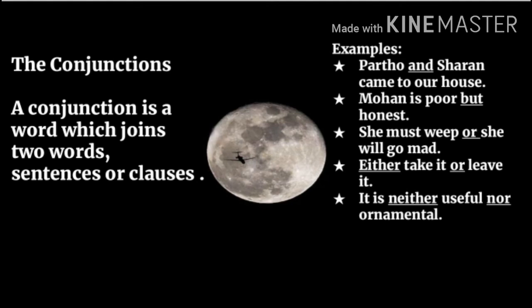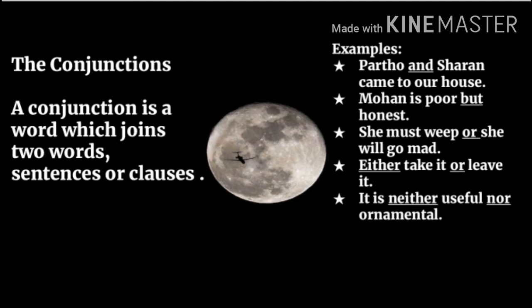Third example, she must weep or she will go mad. Here two different sentences, which are she must weep, sentence 1, and she will go mad, sentence 2. These two different sentences are connected with the conjunction or.